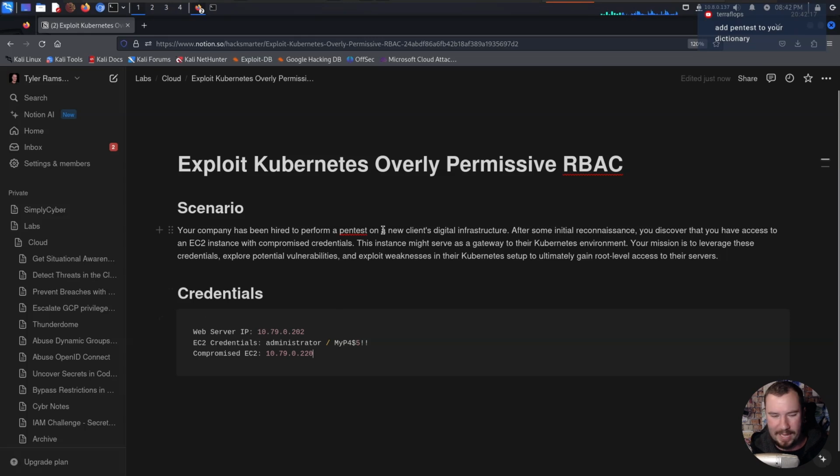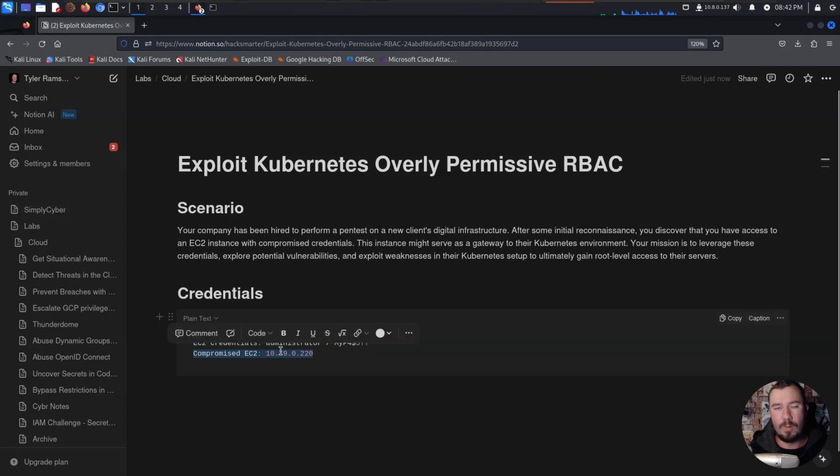There we go. Add pentest to your dictionary. All right, fine. I will add it to my dictionary, and we can add RBAC to our dictionary. There we go. So this, I also want to make text, not Python. But there we go. There's our starting point. We have a web server IP. We have EC2 credentials, and we have a compromised EC2.